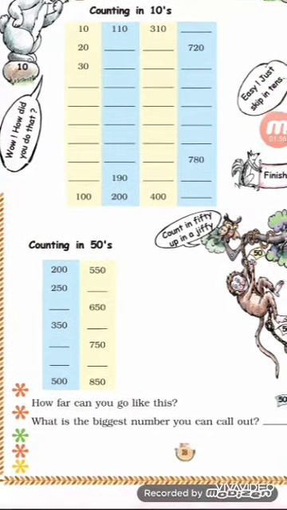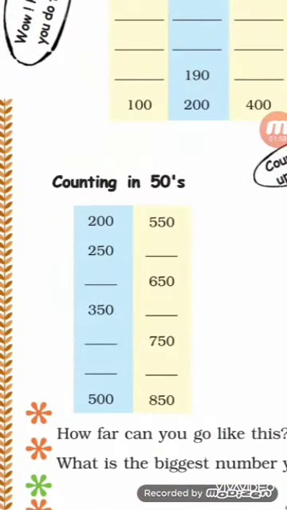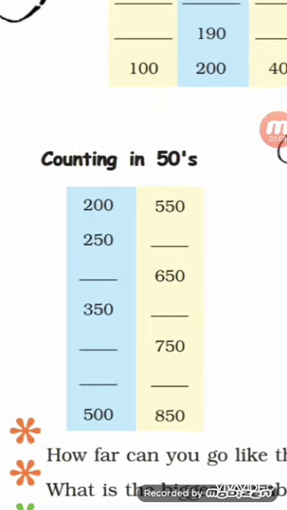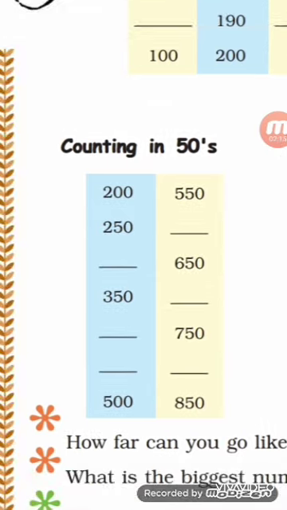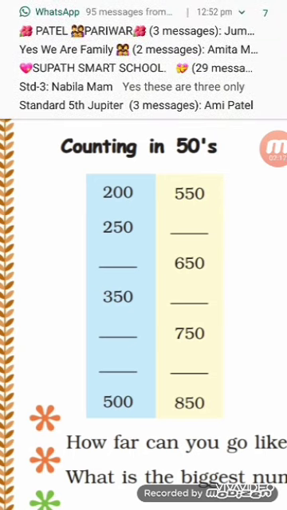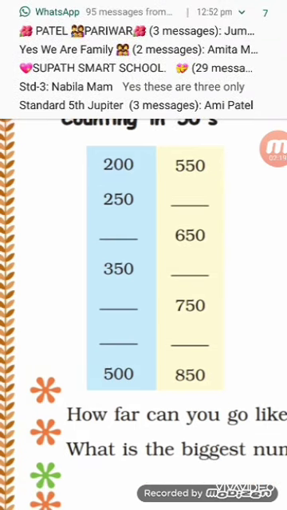Now the next exercise is counting in 50s. Here we have to add 50 to each number. See here, 200 is there, we will add 50 to 200. So 200 plus 50 is equal to 250. Now 250 plus 50 is 300, so we write 300 here. Then 300 plus 50 is 350.